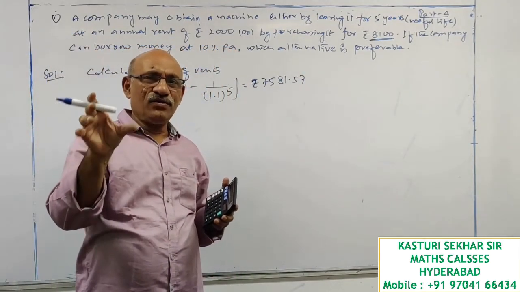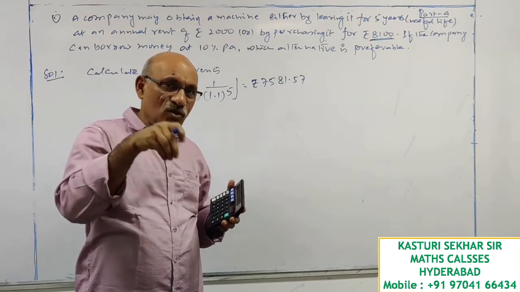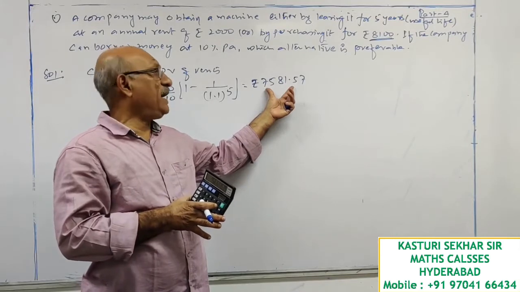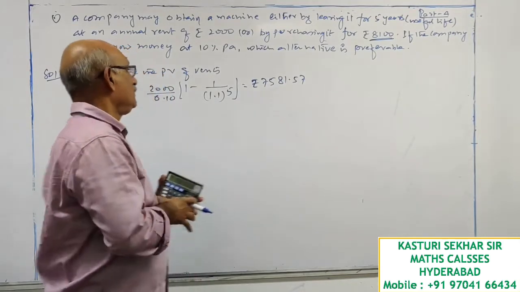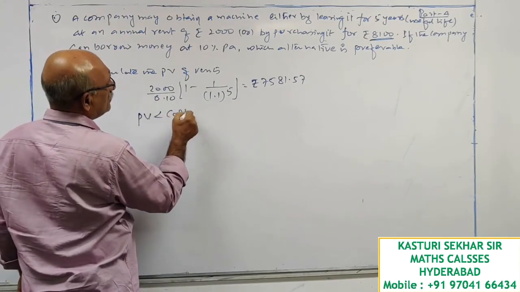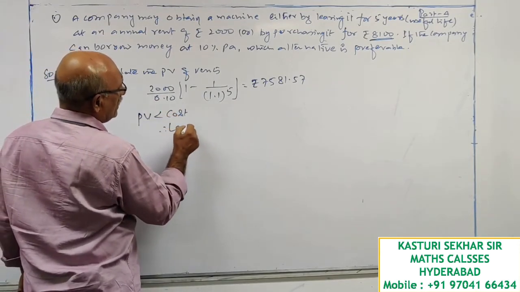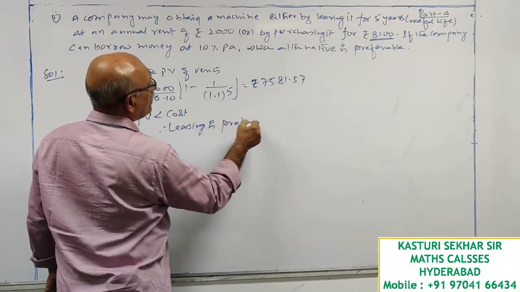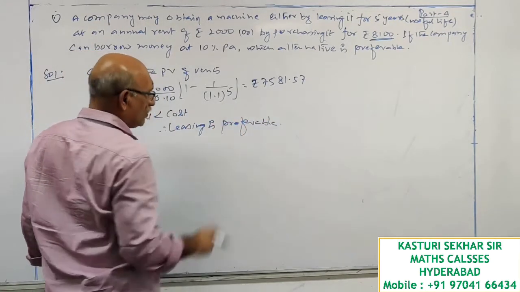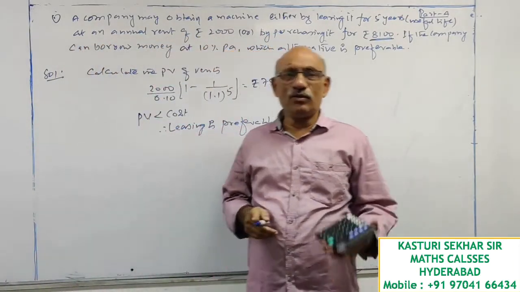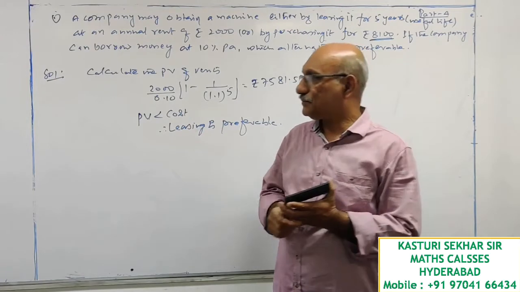All the 5 payments value, if I see from today's point of view, their worth is 7,581.57. Now, present value is less than cost, therefore leasing is preferable. Leasing is preferable. This is the answer to the question. Leasing is the preferable option. You have to select that option.